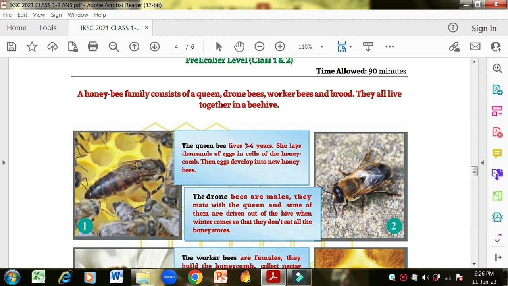And what is the purpose of the queen bee? It is just to give eggs. Okay, just to lay the eggs, and it doesn't do any other thing.